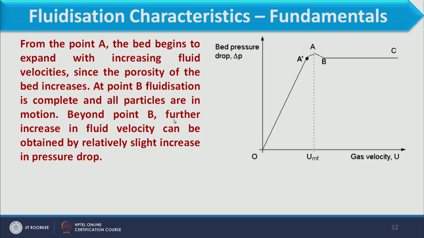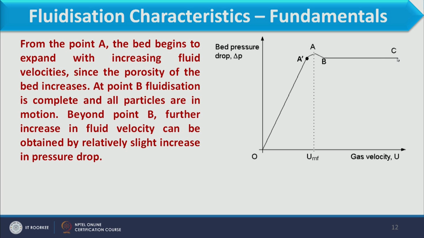So beyond point B, further increase in velocity can be obtained by a relatively slight increase in pressure drop. From point B, when we increase the velocity, all forces become equal on the particle, and when we further increase the velocity, the pressure drop will not be observed, because the drag force is already equal to the apparent weight of the particle.